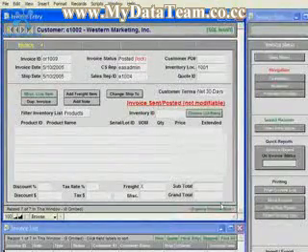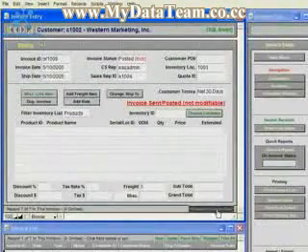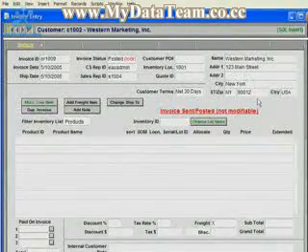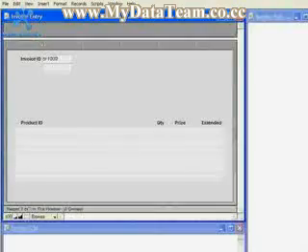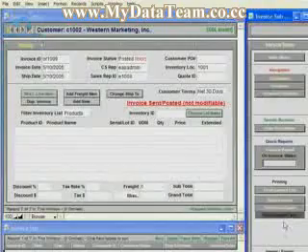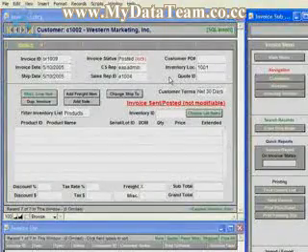And then to actually view that information, you could either just click the Expand Window Size, and then in the expanded window size you see the actual ship-to address, or you could print the packing slip and you would see that address also.